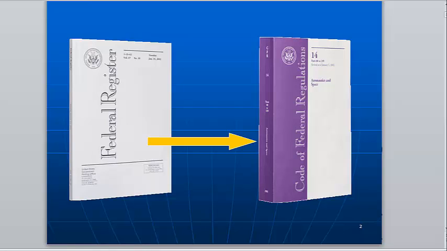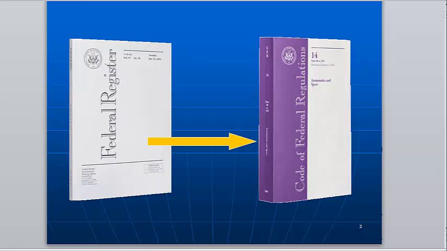The CFR contains the text of all administrative rules currently in force. It is revised on a quarterly basis. Every time it's revised, all the old rules come out and are replaced with new rules currently in force. The Federal Register and the CFR are available in print in the law library and from multiple online sources.